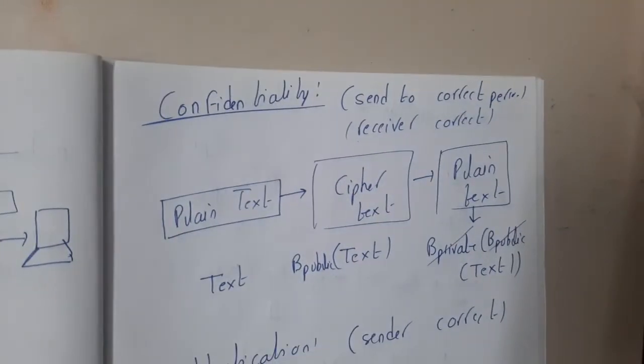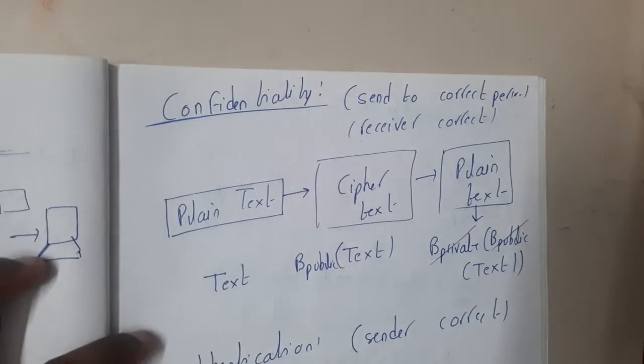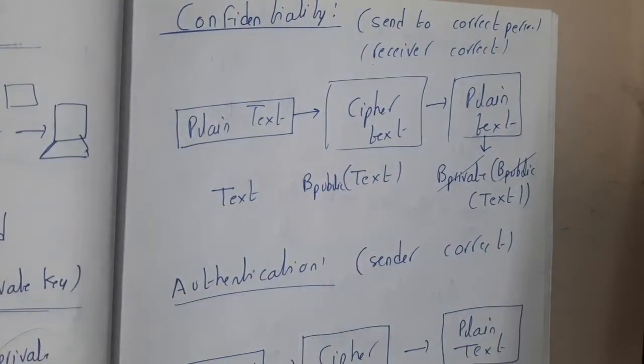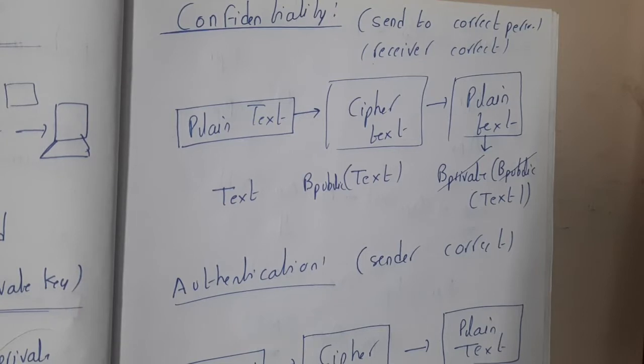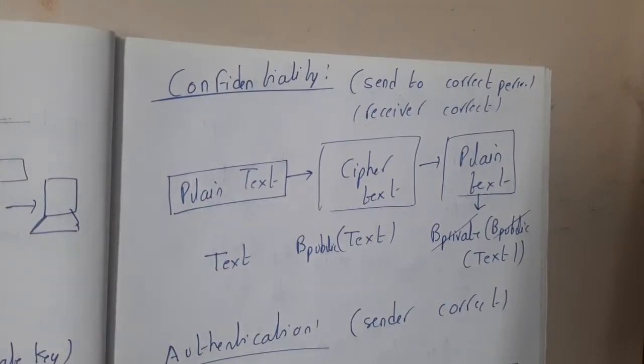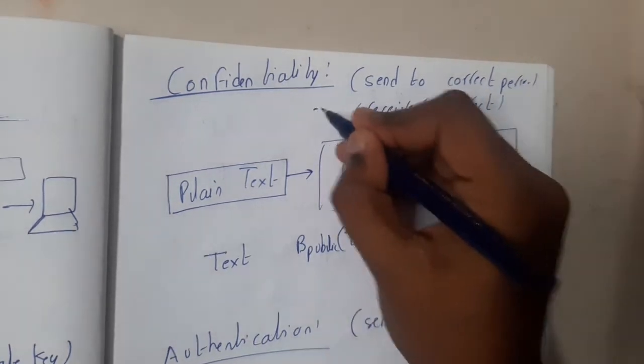So what is confidentiality and what is authentication, guys? These two terminologies are really important when we are talking about asymmetric key or data transfer. Confidentiality is sending to the correct person. Assume that I am sending my data to someone. If I send it to the wrong person, is it a good thing, guys? Assume that you wanted to say something to your friend and you told it to some other person. That is an issue, right? Yes. So that is nothing but confidentiality.